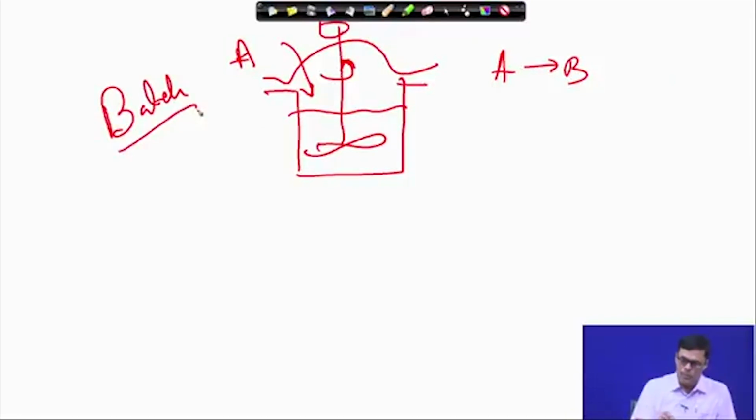At a time we shall have to put that substrate and let the reaction take place. After the reaction is over, you take the material out. In between, you are not putting any material inside the system. Now, if you look at the fed batch,